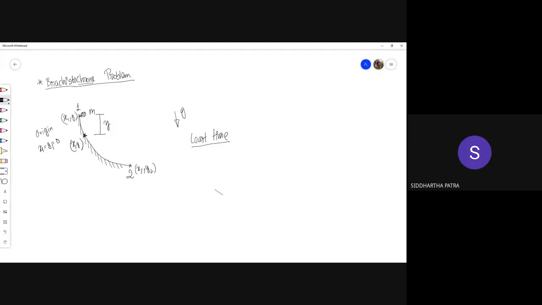So now let's see if it falls by a height of y in whatever path. It doesn't matter. Please remember, this is frictionless, so no mechanical energy is wasted or dissipated in the form of heat. So whatever is the loss in potential energy is the gain in kinetic energy.